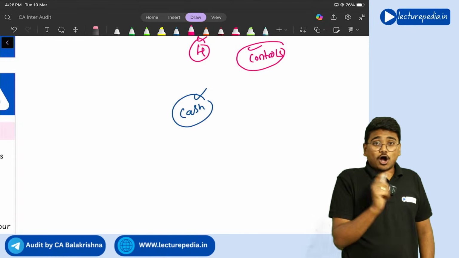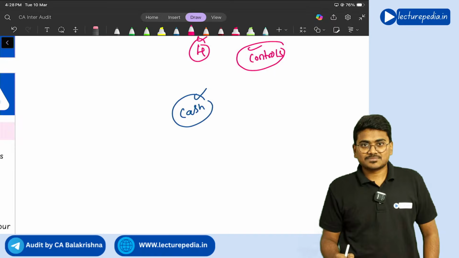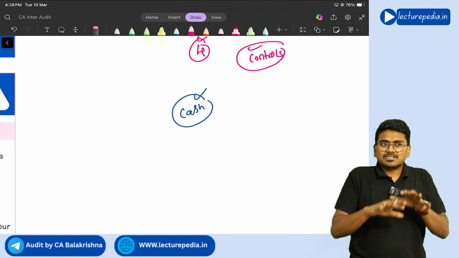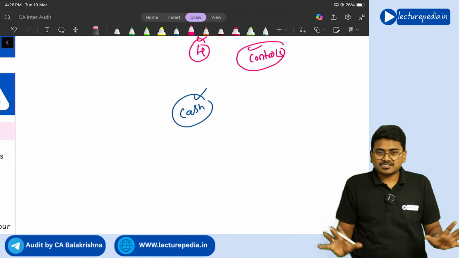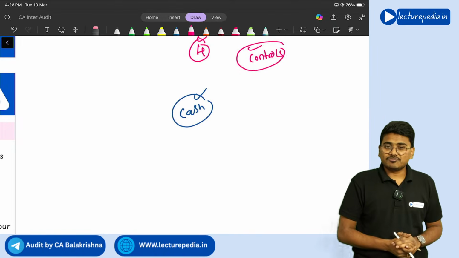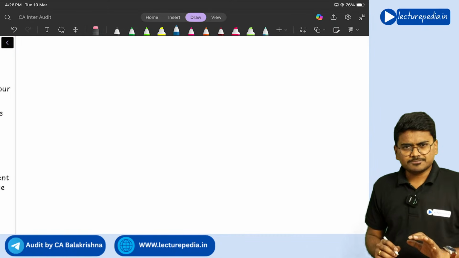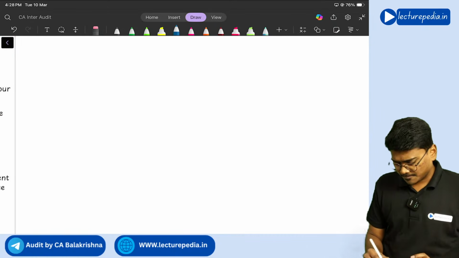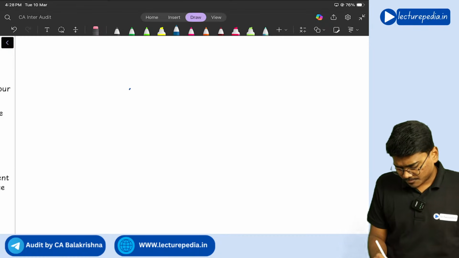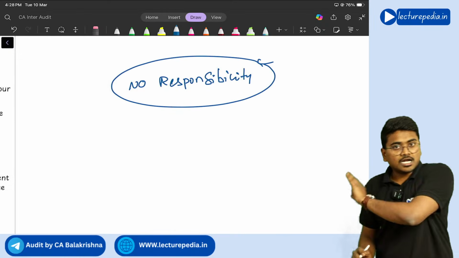Now, the auditor will also review controls. Whatever controls the organization has established in its business, all those controls will be reviewed by the auditor. See, with respect to controls, there is a lot of discussion. Basically, you need to remember this: the auditor has no responsibility to review the controls.